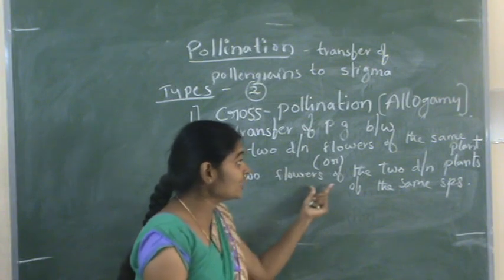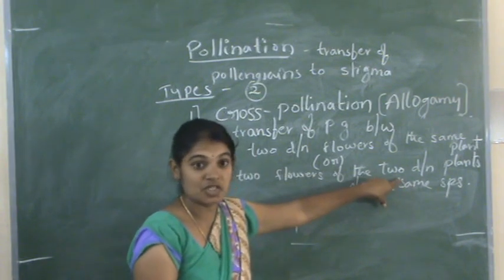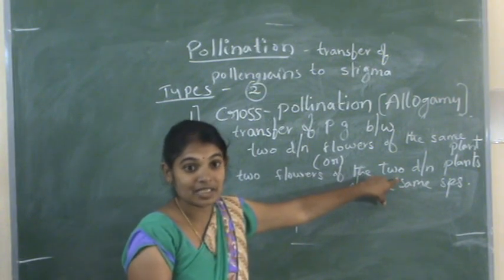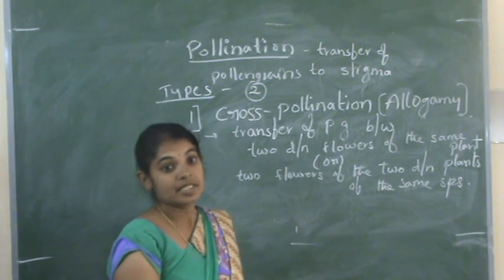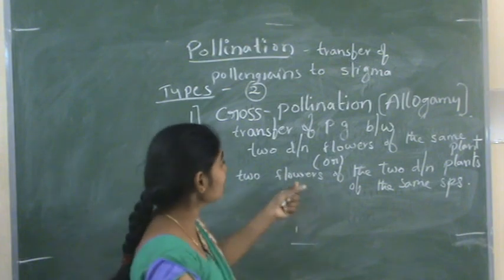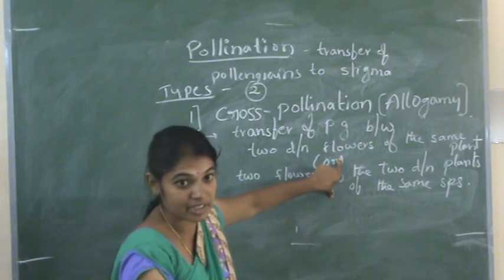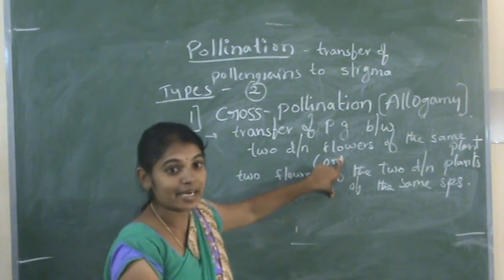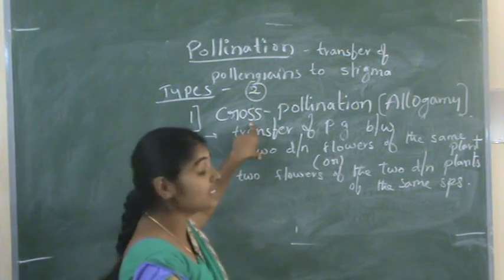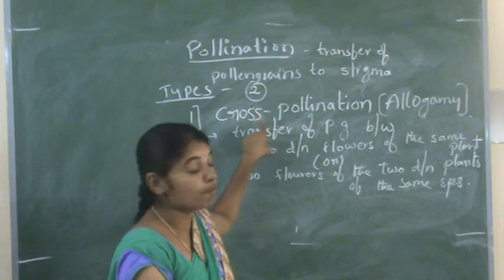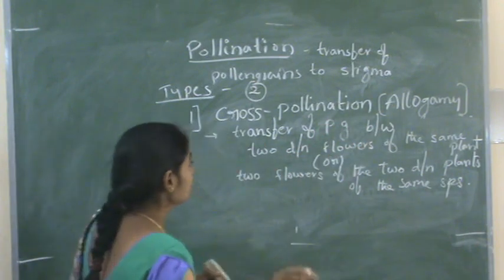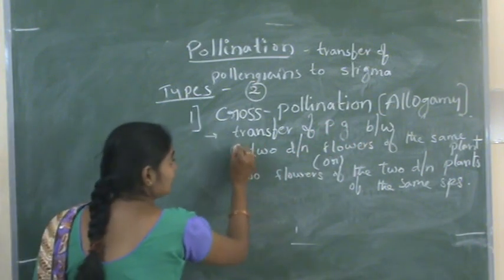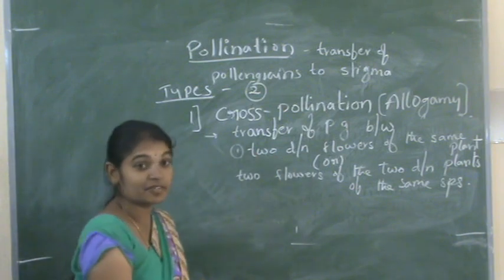But with two flowers of two different plants, it is genetically different but ecologically the same. If pollination occurs in these situations, it is known as cross-pollination or allogamy.